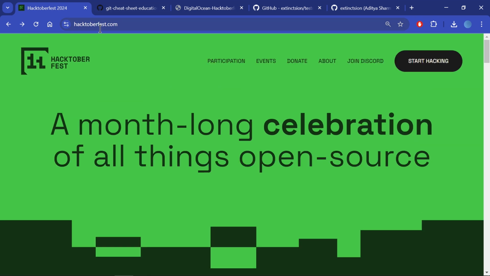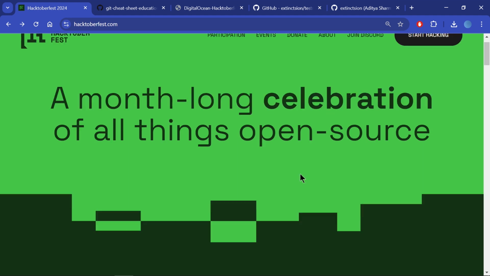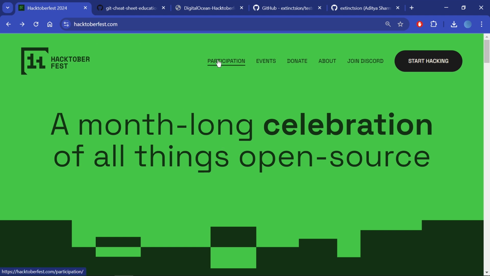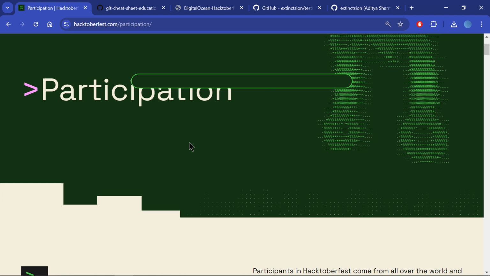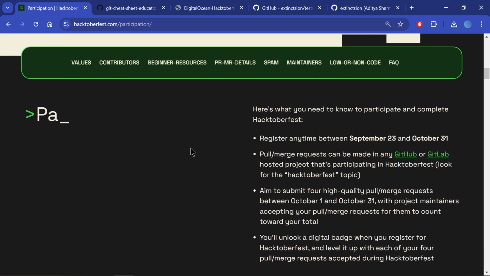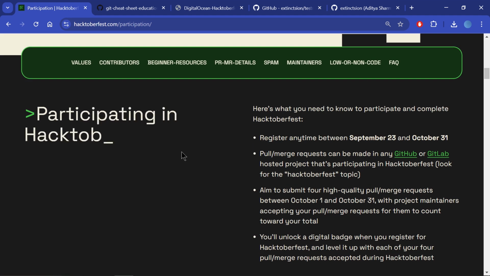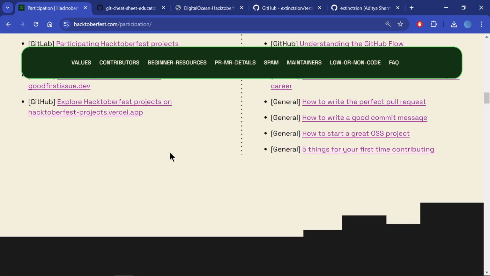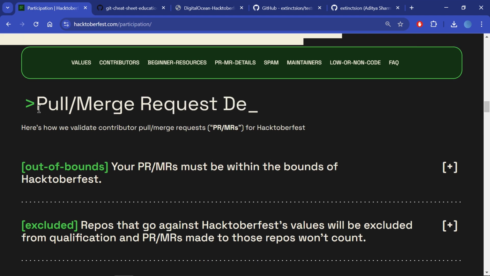We can just directly go to hacktoberfest.com to view its main website. They have already written that it is a month long celebration of all things open source. If we want to dive deep, we have to go to participation, and inside that, if we scroll down a bit, we'll see the pull/merge request details.